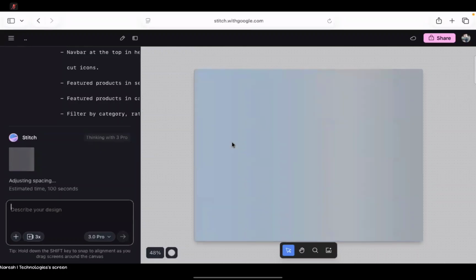Remember, Stitch will let you download the design in HTML form also. But we are not using HTML, we have to design in our React. In the React user interface, we are going to build that.